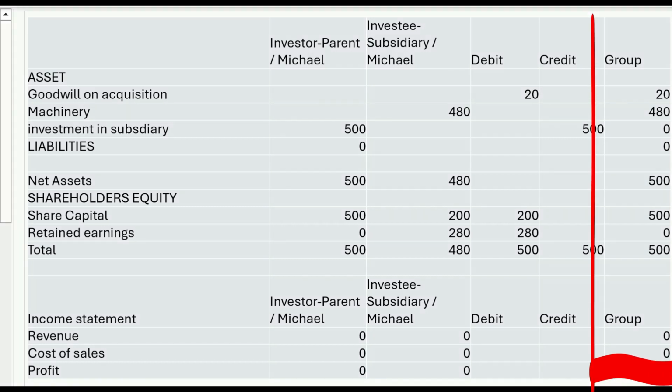And when we combine the two, goodwill on acquisition is $20 million and the machinery is $480 million. Together, total assets less liabilities, the net assets, are $500 million, represented by Michael's share capital of $500 million.